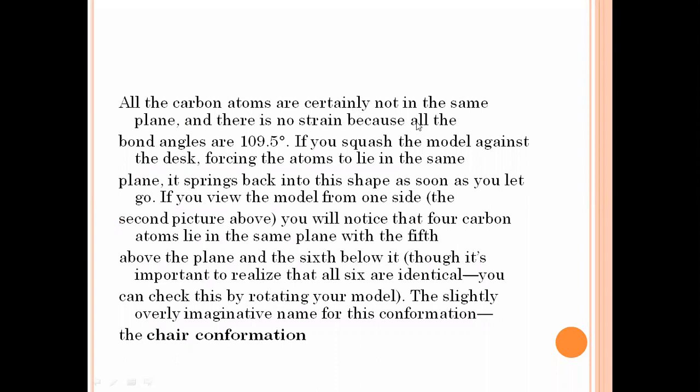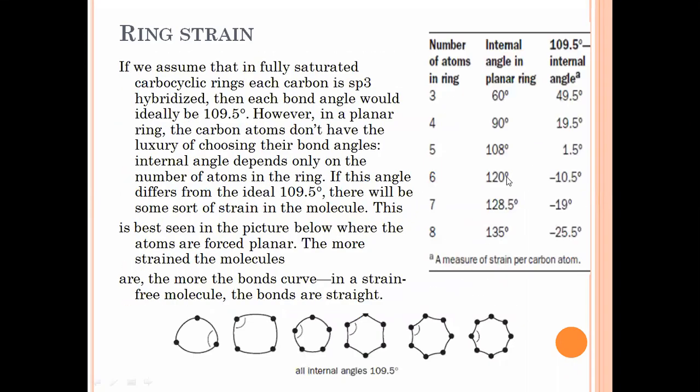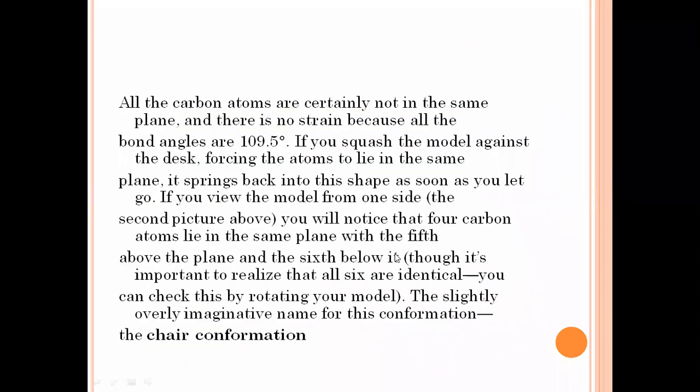Now, all the carbon atoms are certainly not in the same plane, and there is no strain because all the bond angles are 109.5. If we draw the straight line structure of the hexane molecule, the bond angle it obeys is 109.5. But if the compound is cyclic in nature, there is a deviation from this bond angle due to the carbocyclic ring; the cyclohexane molecule deviates the bond angle by minus 10.5 and forms a different conformation.